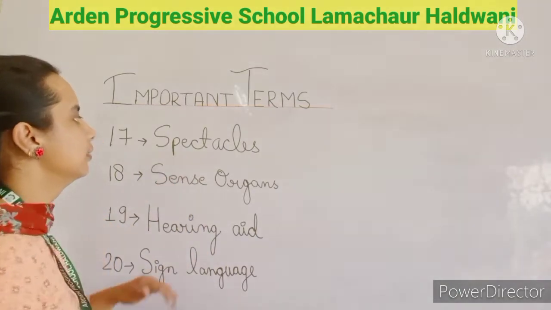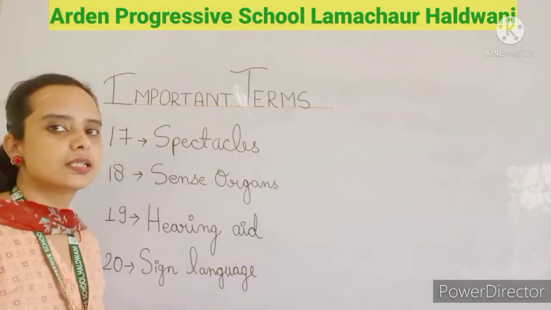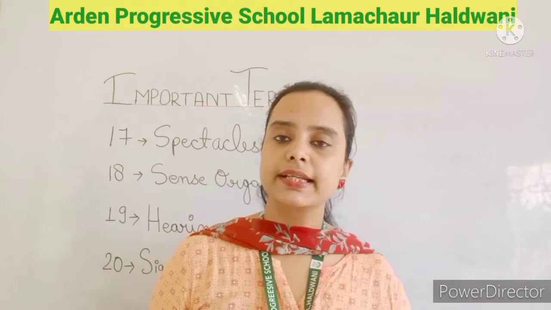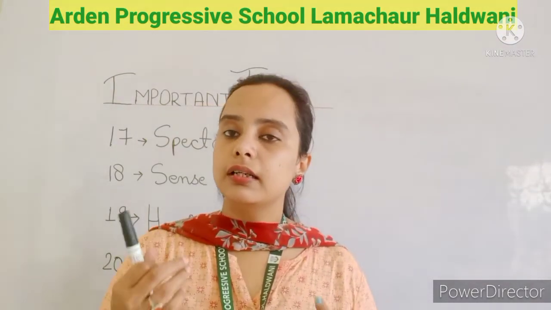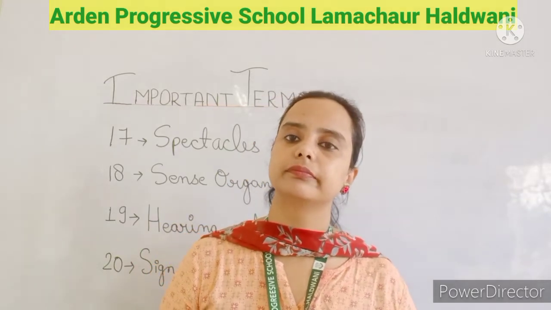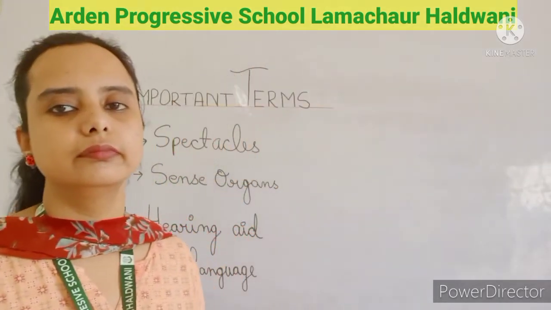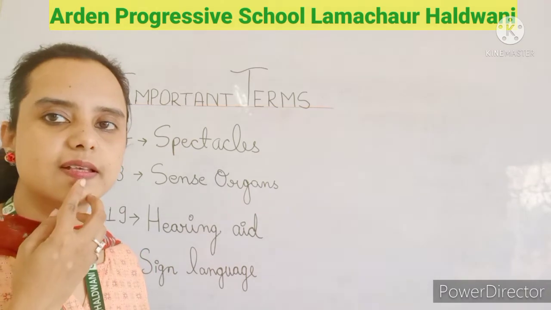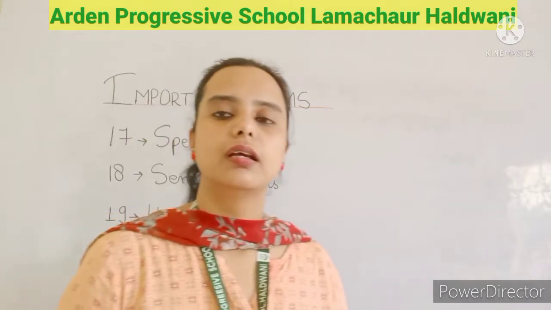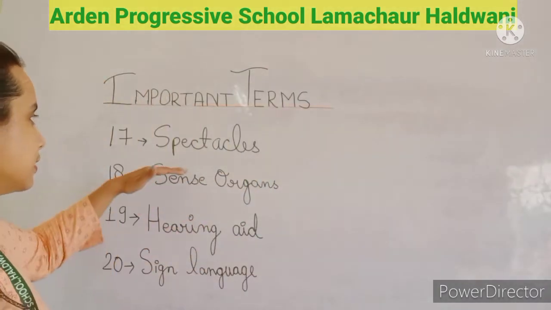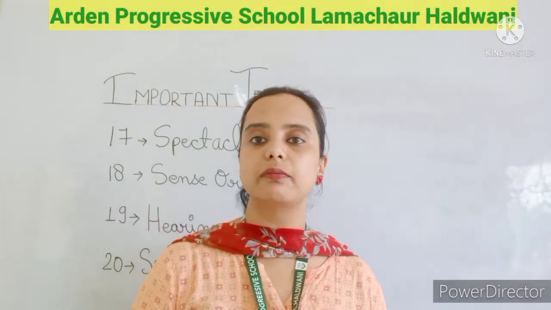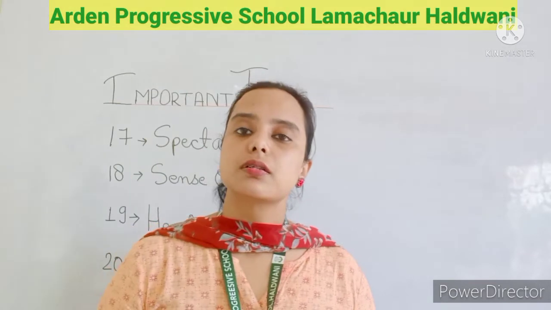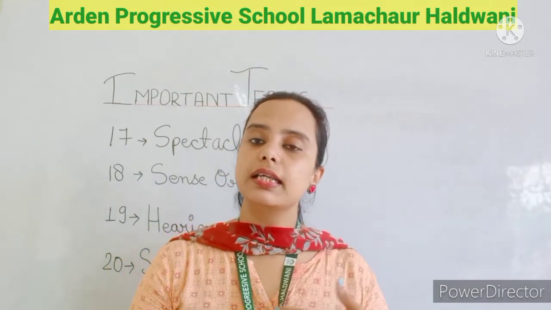Next, the 17th term is the spectacles. What are the spectacles? That is the specs that we wear to see things clearly.